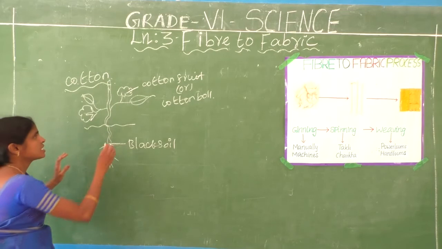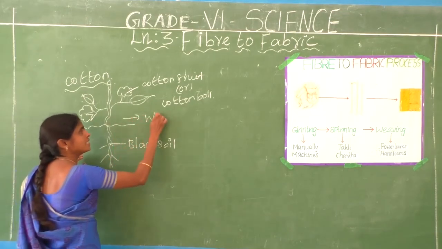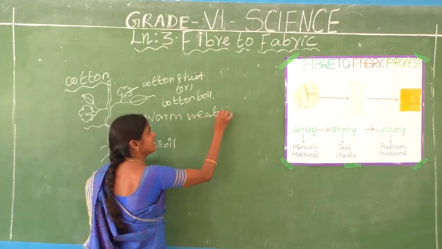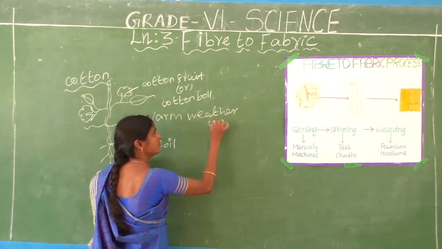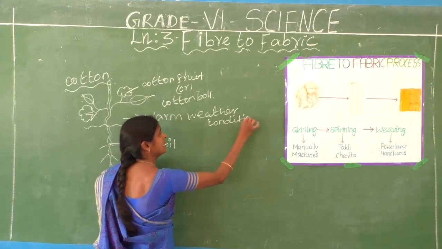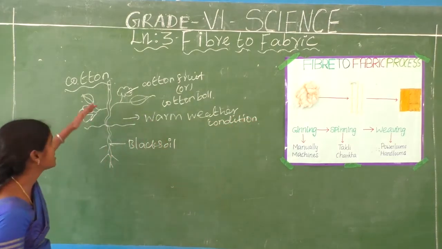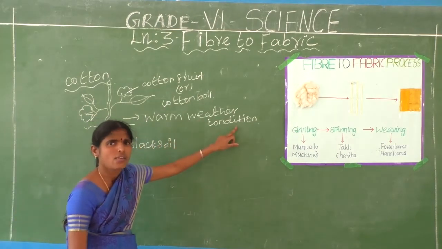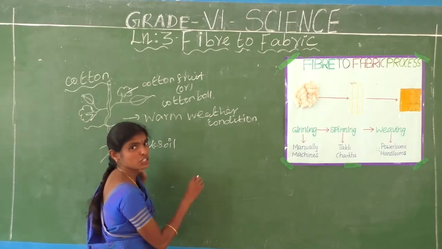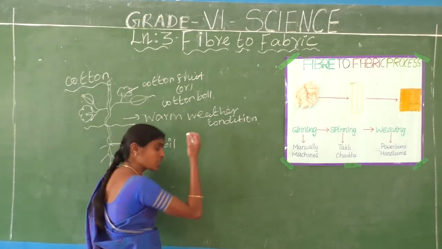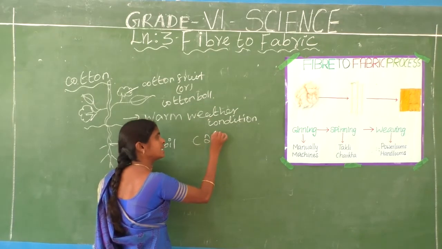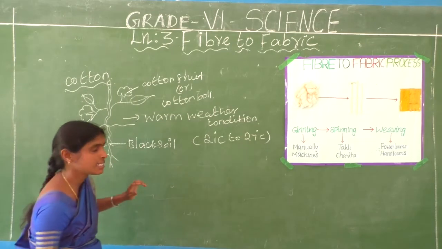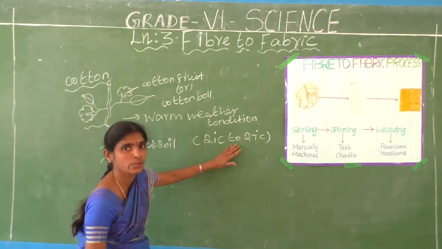Okay. See here. It is growing only in warm weather condition. Cotton plant only grow in warm weather condition. Are you understand? What is the temperature? Do you know the temperature? Warm weather condition. What are the temperature for cotton plant? 21 degrees centigrade to 27 degrees centigrade. Okay. In this temperature only cotton plant grow very well.